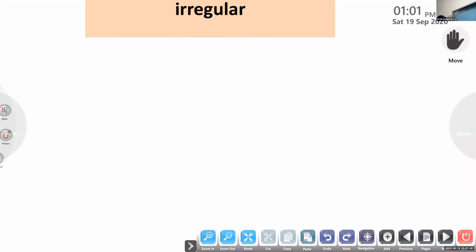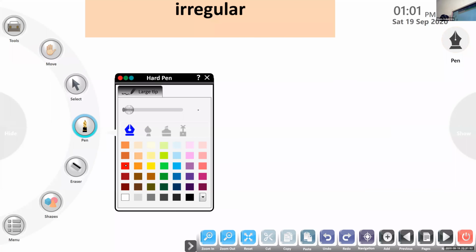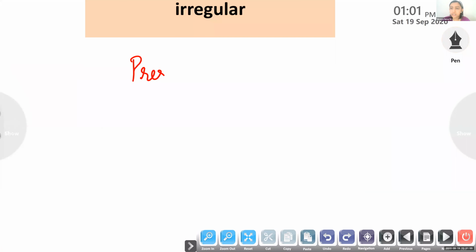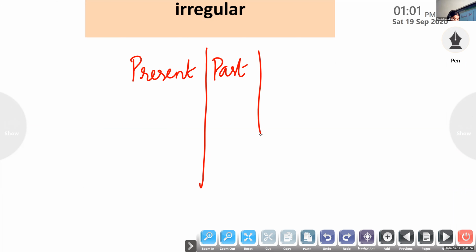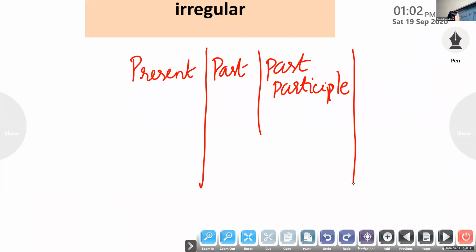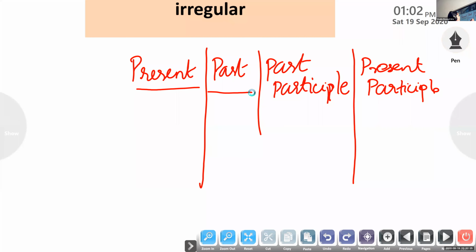What are they? Present form, past form, past participle form, and present participle form. Can you repeat? I'm writing on the board. A verb has different forms. First one, present form, past form, past participle form, present participle form.